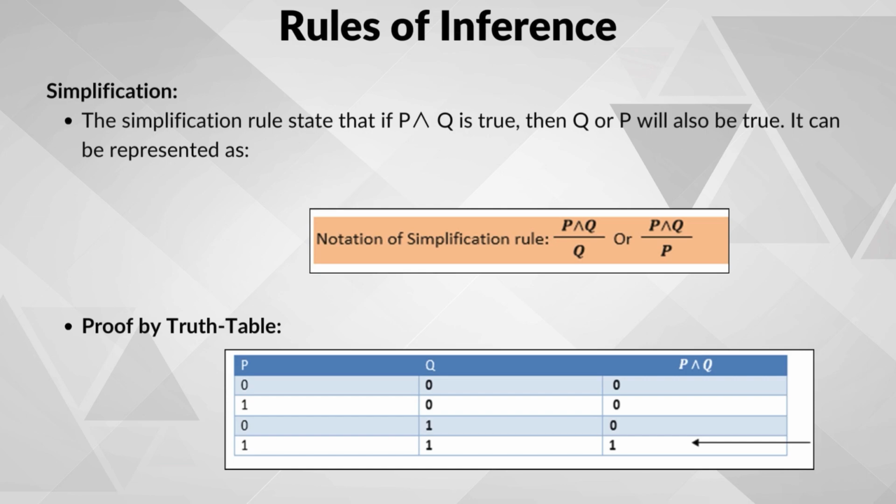I have a banana which is P and an apple which is Q, that is P and Q. Now let us apply the simplification rule to this situation. We know that I have both a banana and an apple, that is P and Q. The simplification rule lets us say that I have a banana P and I have an apple Q. So, based on the simplification rule, we can confidently say I have an apple Q and I have a banana P. The simplification rule can be effectively proved through the truth table which has been shown here.